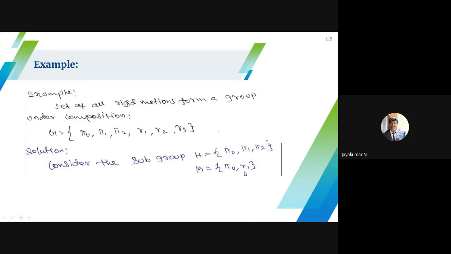But phi naught R1 R2 is not a subgroup. Similarly, phi naught phi 1 phi 2 is a subgroup. If you remove any one of them, it is not a subgroup, because if you take phi 1, I have to insert its inverse, phi 2. So this is your subgroup.